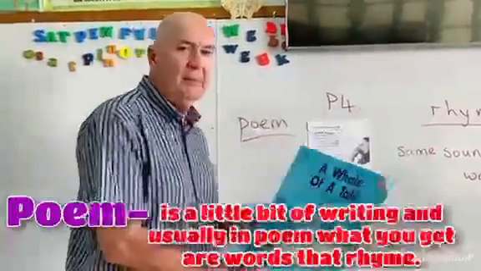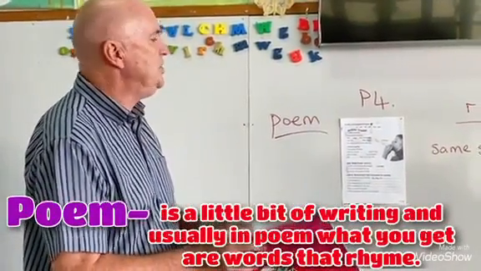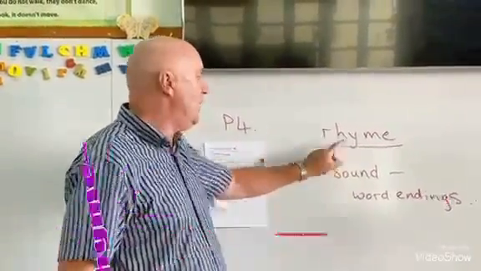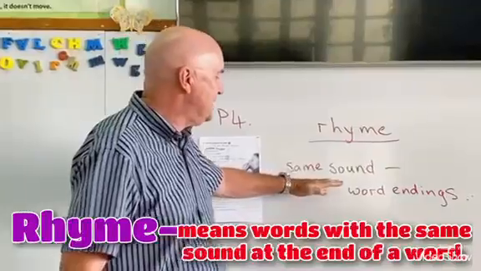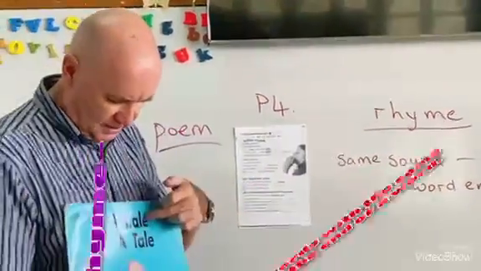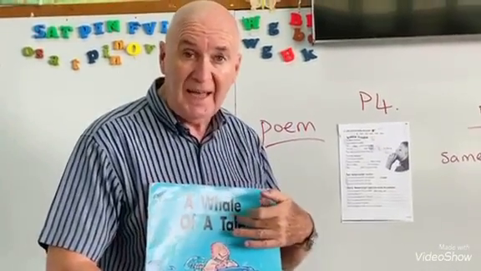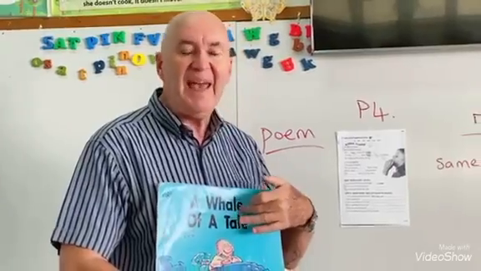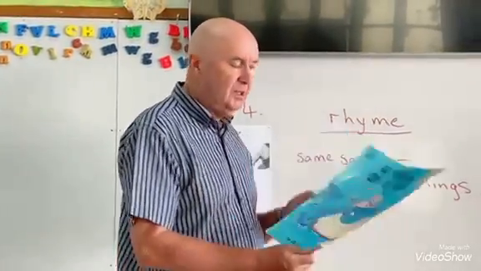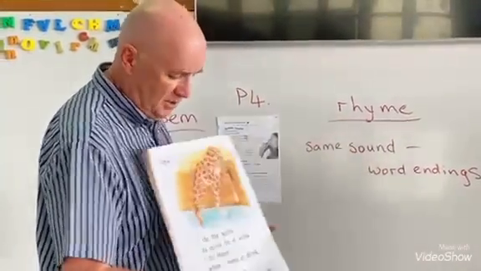Poem is a little bit of writing, and usually in a poem, what you get are words that rhyme. Now, rhyme means words with the same sound at the end of a word. So like this, whale and tail, the end sound is ale. So if the end sound is the same, we call it a rhyme. So if we look in here, we've got quite a few rhymes.